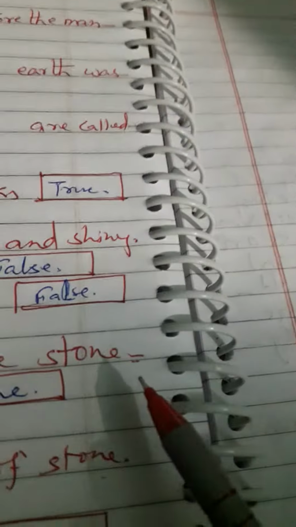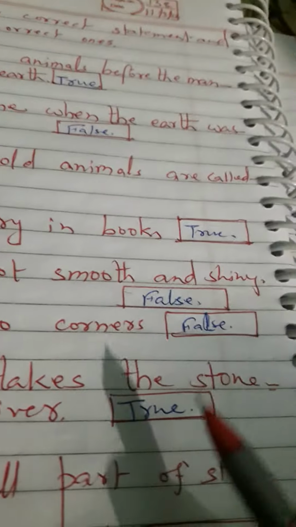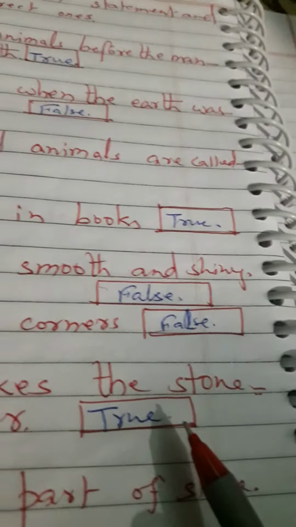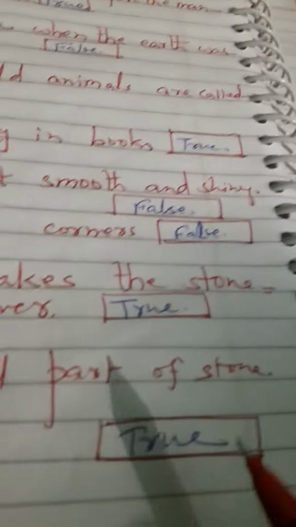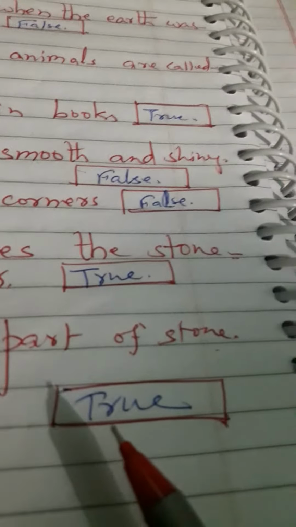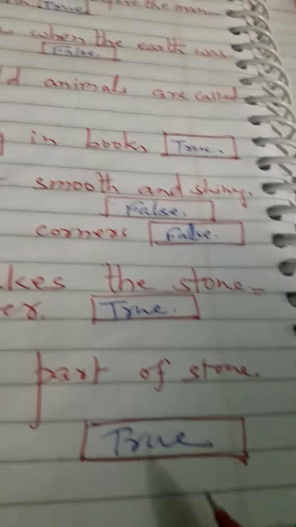G. A little river takes the stone to the big river. Absolutely true. So you have to write true. H. Sand is a small part of stone. Of course, it is absolutely correct. So you have to write true in this given box.